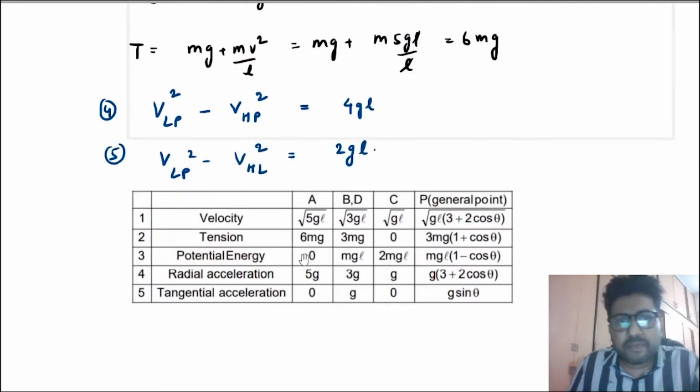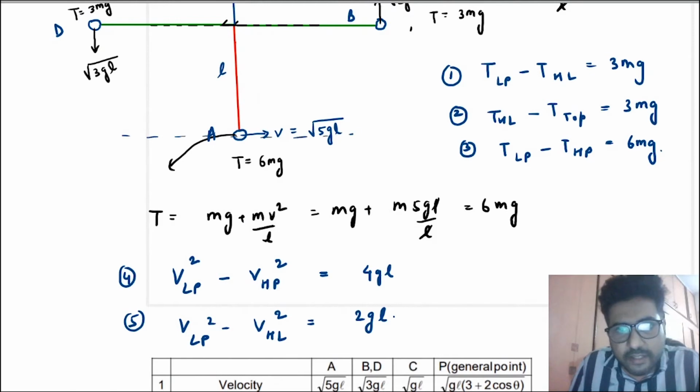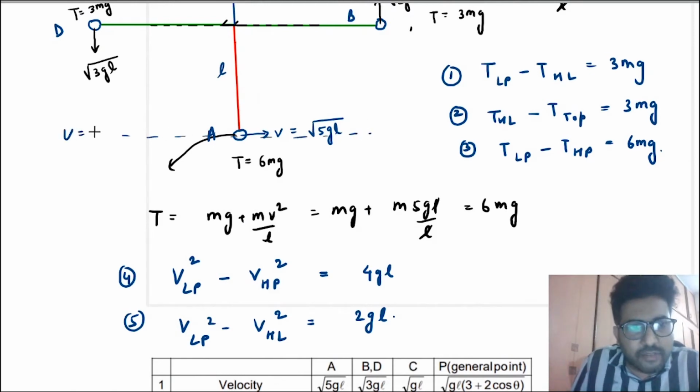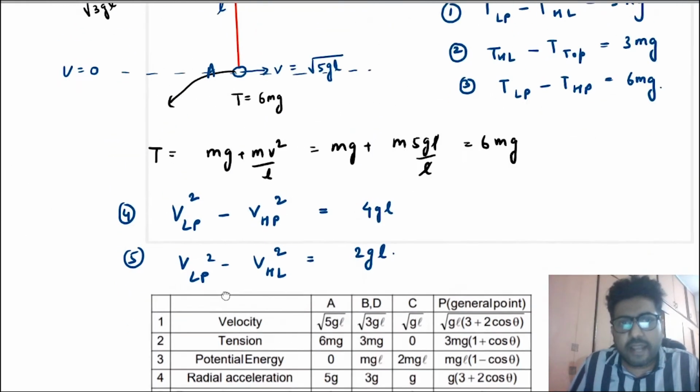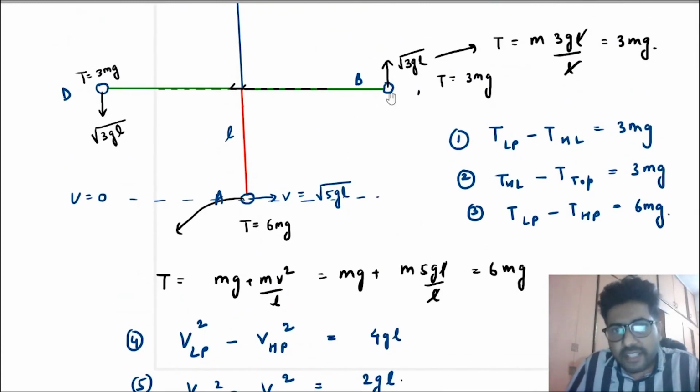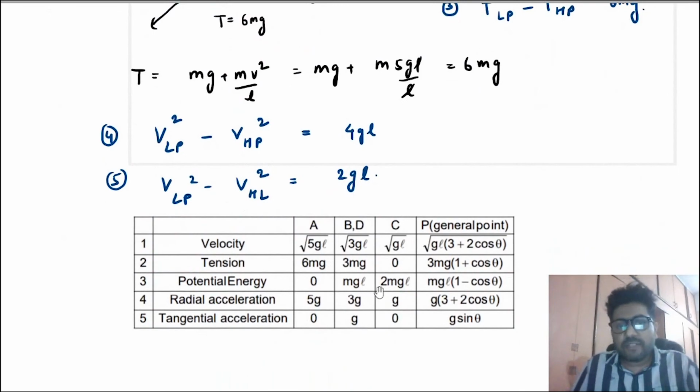Then the potential energy at this point with respect to the reference line. Let us assume this is the reference line. At the reference, we assume the potential energy to be 0, and the other points' potential energy we will calculate with respect to this line. You know that gravitational potential energy depends on the height. So at the lowest point, the potential energy is 0. At this point, the height rise is L, and at this point, the height rise is 2L. So 0, mgl, 2 mgl.